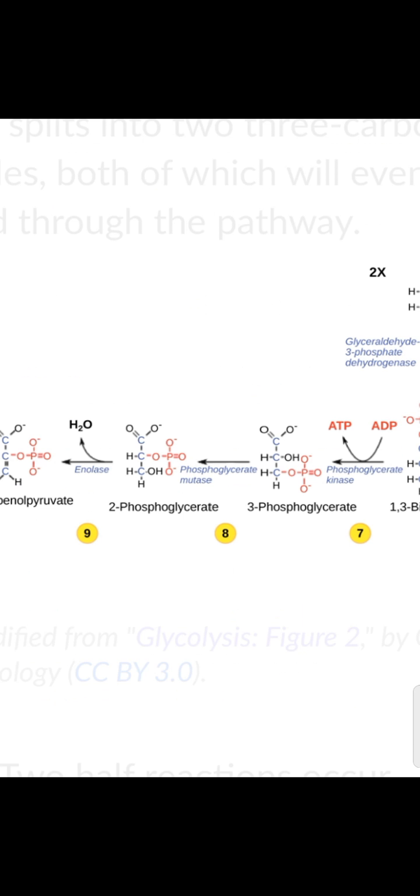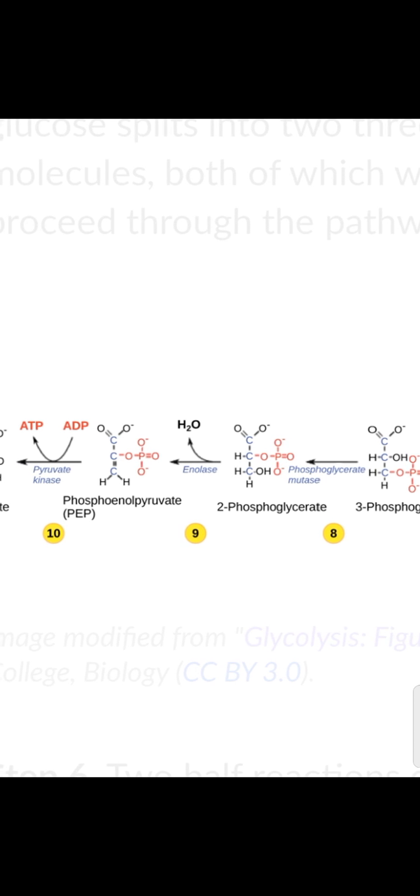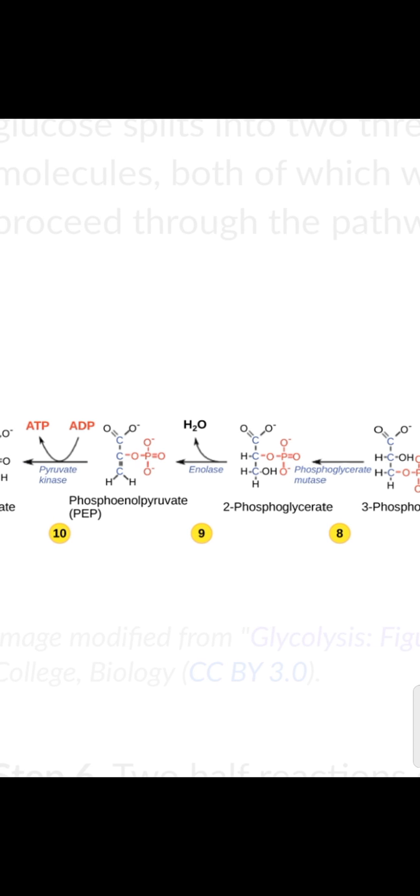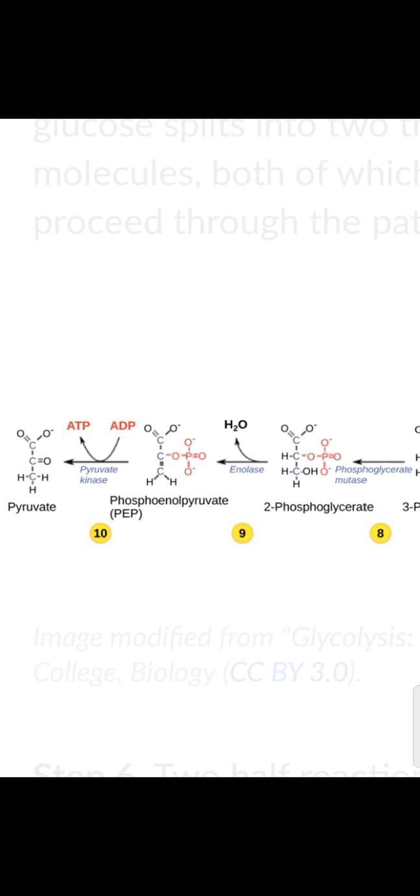So let me show you reaction number 8, in which 3-phosphoglycerate is converted into its isomer 2-phosphoglycerate, and in the ninth reaction 2-phosphoglycerate, in the presence of enolase, releases the water molecule and is converted into PEP, that is phosphoenol pyruvate, and this phosphoenol pyruvate in the next step will be converted into the last product of glycolysis, that is pyruvate.